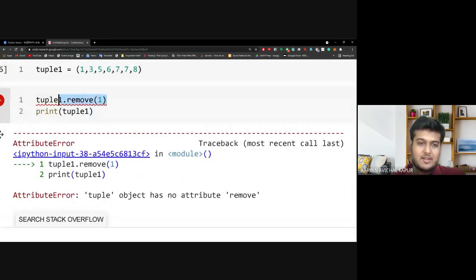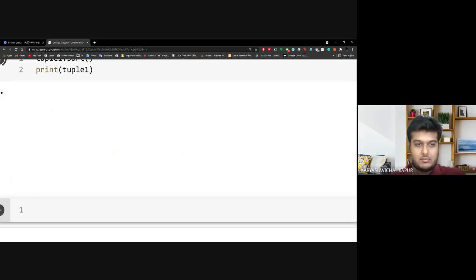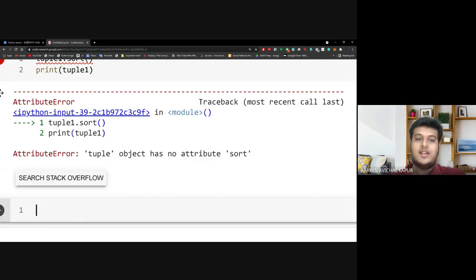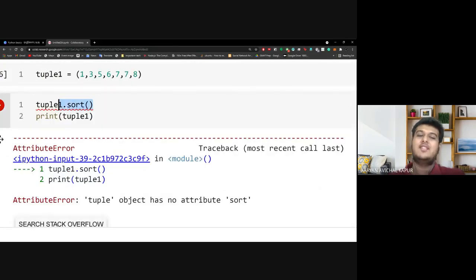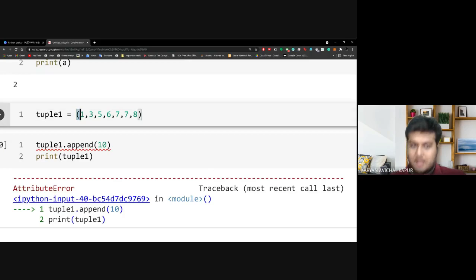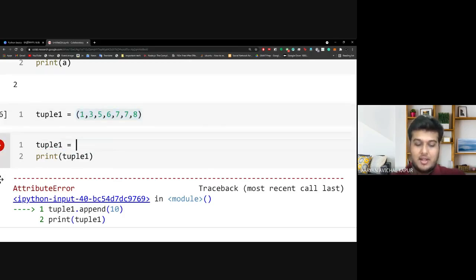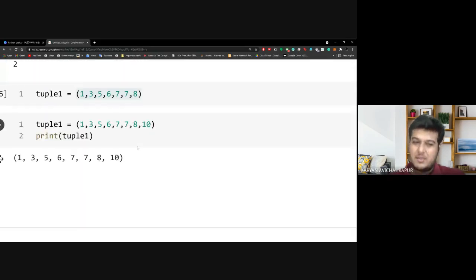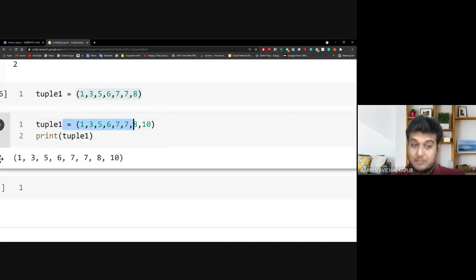Even if I look at, say, sort, a lot of things cannot be done in a tuple. Here, if I want to append a number 10 to the end, I cannot do it. There are a couple of ways to do it, and I will show them to you. One way is that you again define tuple1 and manually put 10 here. This is not the best way, but it will work.